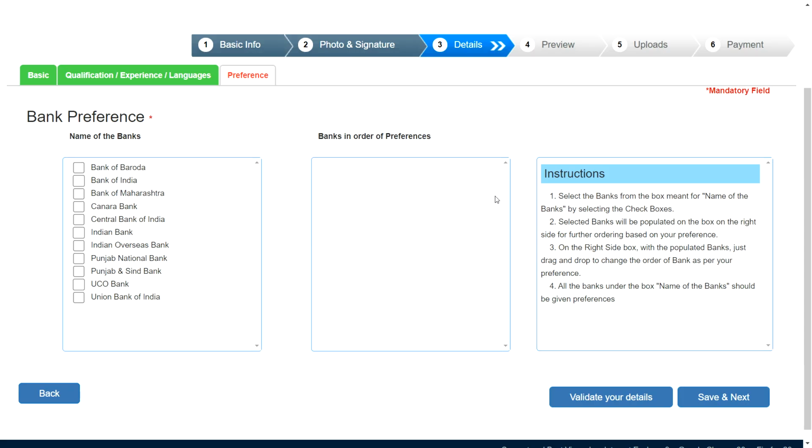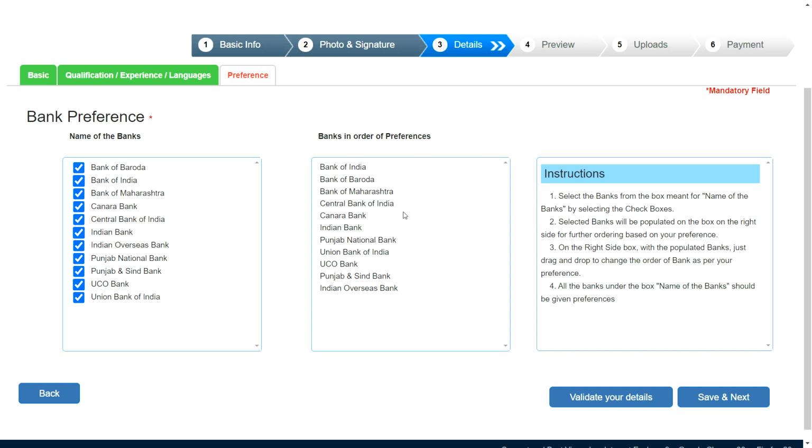Okay, now on the next page you need to give preferences. So definitely it is your choice which bank you like or which bank you aspire for. Okay, you can select the number of banks or order of banks based on vacancies also, but I will not suggest you to go with vacancy. Just research on the internet, and then according to your interest you can select the banks. Okay, so just select the order. So this is your order of preference. So your IBPS SO scorecard will be given to Bank of India first. If you are rejected, then Bank of Baroda. Like this the process will go on. Okay, then click on the save and next button.